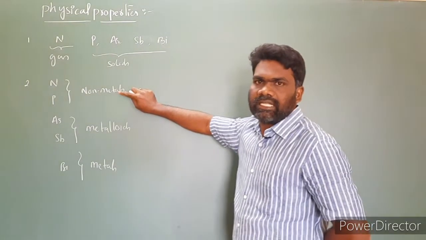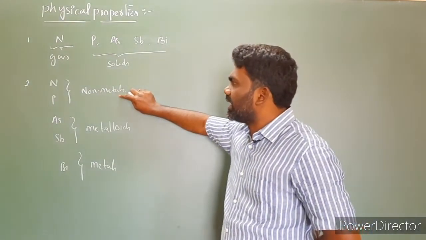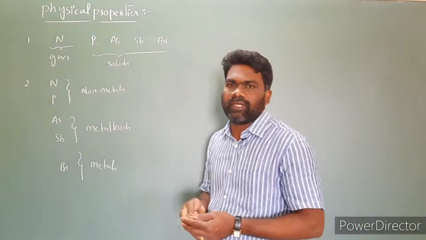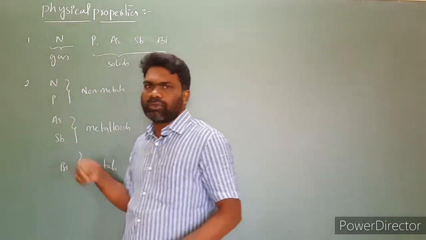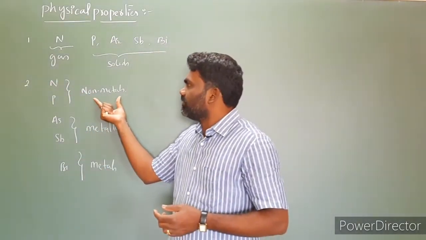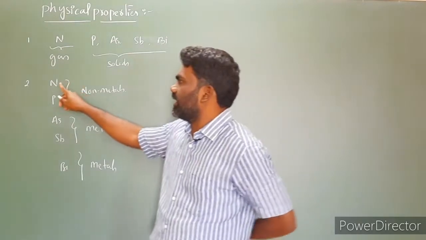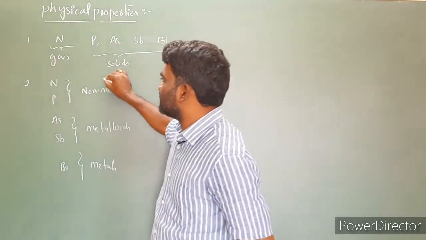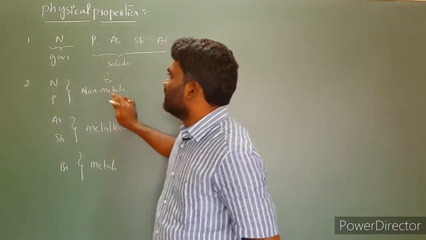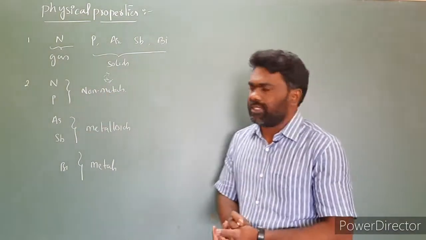Non-metal means any element that has the ability to gain electrons, converting into electronegative ions. So nitrogen and phosphorus are able to gain electrons and convert into electronegative ions. Suppose you take nitrogen, it will take 3 electrons, converting into N-3. So nitrogen and phosphorus are non-metals.